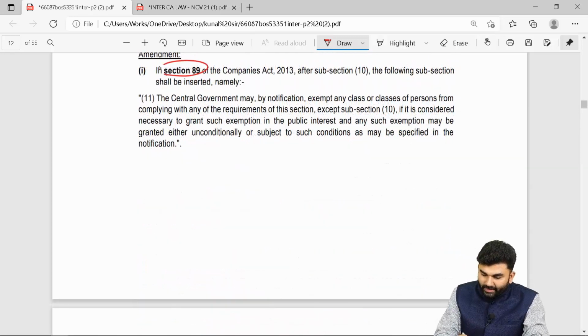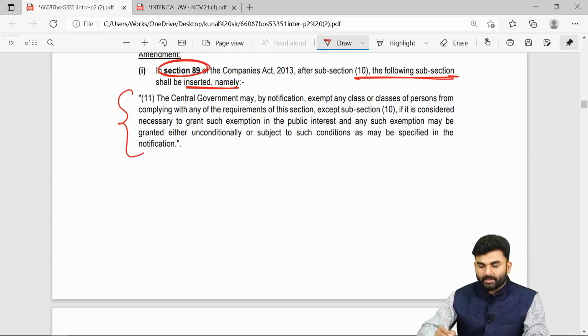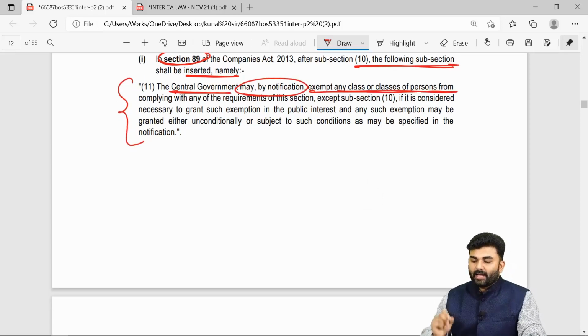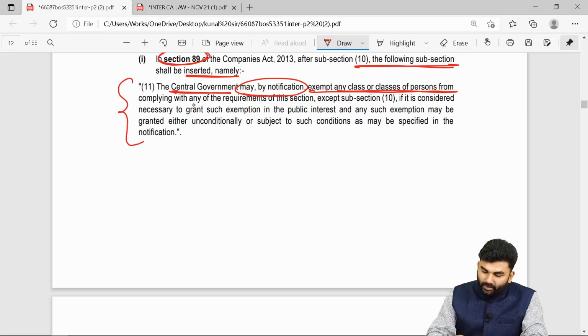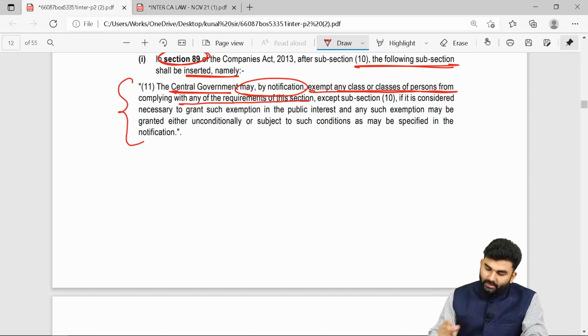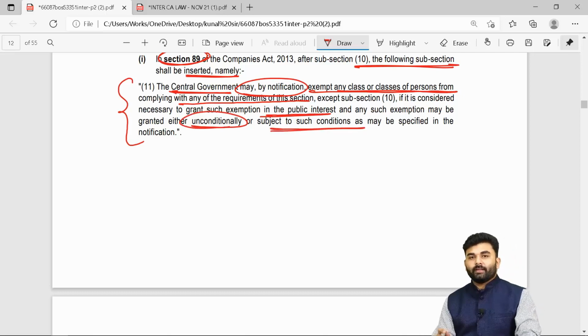Under section number 89, you need to insert one new clause. This is the new clause which you need to insert, and the new clause says that central government may by notification exempt any class or classes of persons from complying with the requirements of section number 89. Such exemption may be given in public interest, and such exemptions can be granted either unconditionally or subject to certain conditions.